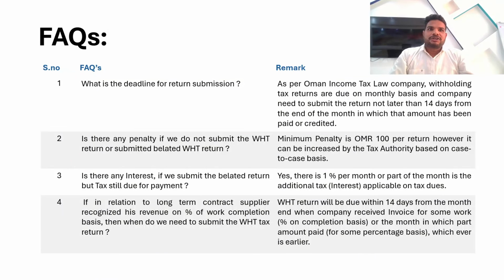If the amount is big, you can file an application to the tax authority. If they consider your application for the waiver of the additional tax, then they can waive it off, otherwise you have to pay. Ultimately it depends on the tax authority's decision whether they want to waive it off or not.